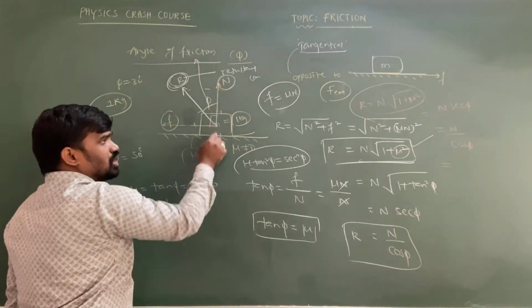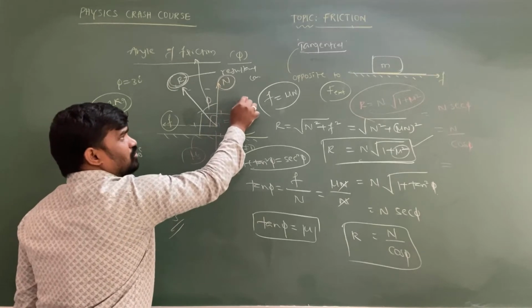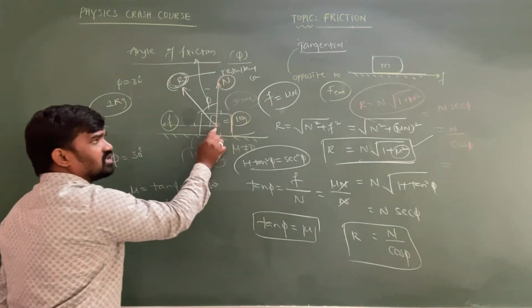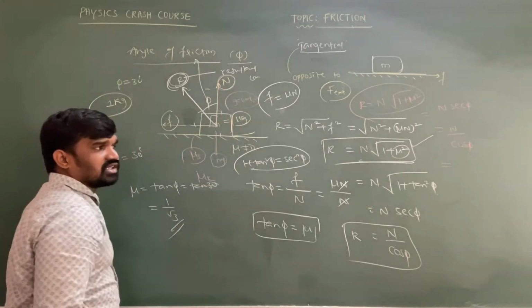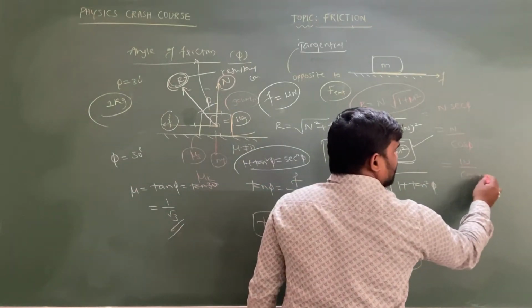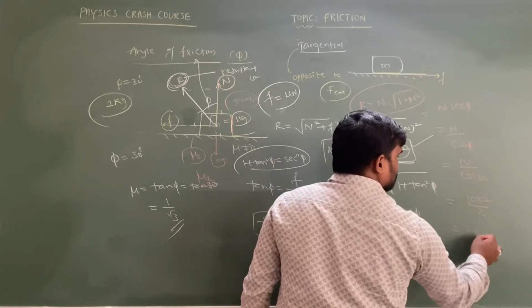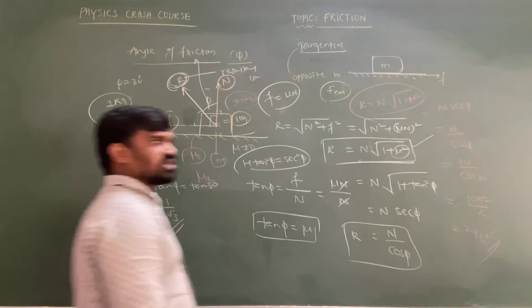N is how much? For a horizontal surface, the normal reaction is going to be balanced by the weight of the body. If you are taking g equal to 10 meter per second square, then 1 into 10, we can write it as 10 only. So the normal reaction is equal to 10 by cos 30, then this is 10 into 2 by root 3. So 20 by root 3 newtons is the total contact force acting on the object.